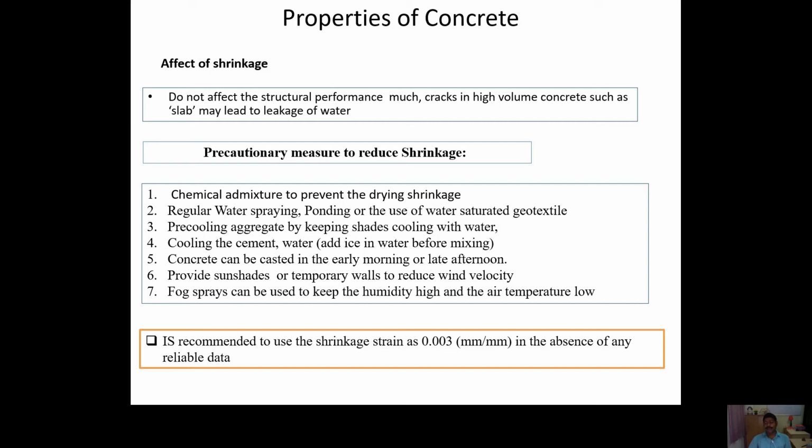So I already said that all the four phenomena of the shrinkage, autogenous shrinkage, plastic shrinkage, drying shrinkage, and carbonation shrinkage, some are instantaneous, some are continuous. So it is very difficult to distinguish which shrinkage is affecting how much and at which time it will affect. So IS code is recommending that you just consider shrinkage strain as 0.003 for your design purpose.